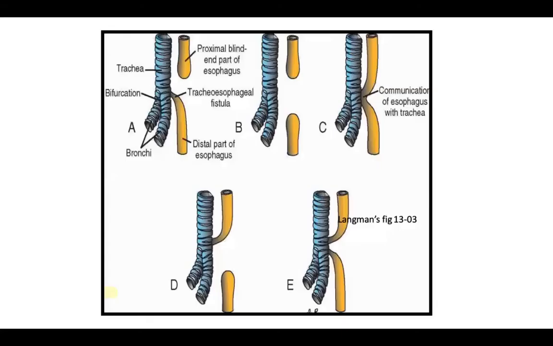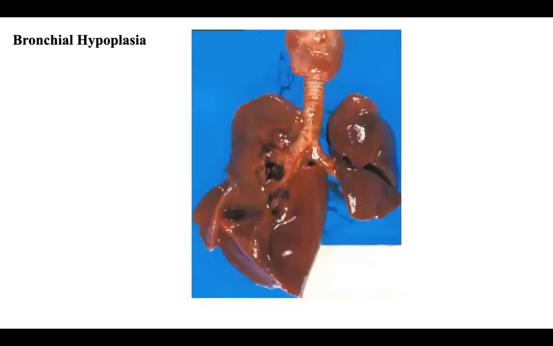This is the tracheoesophageal fistula. It comes in 5 forms, such as in image A, there is a fistula with the distal part of the esophagus. And this is the bronchial hypoplasia.